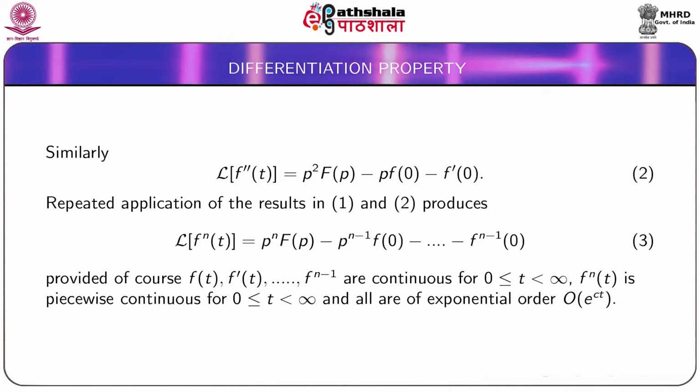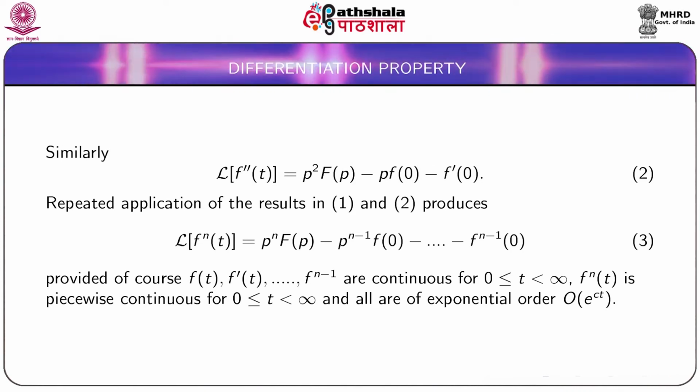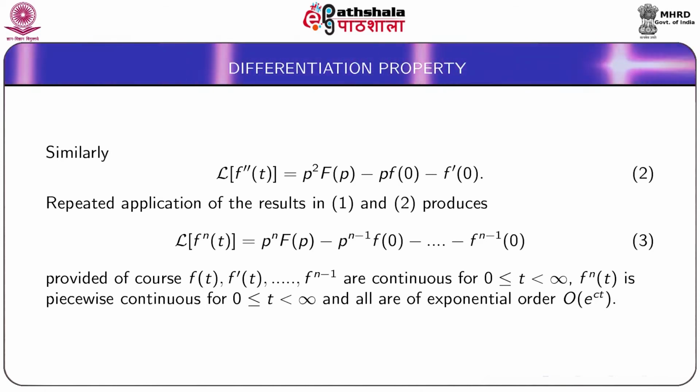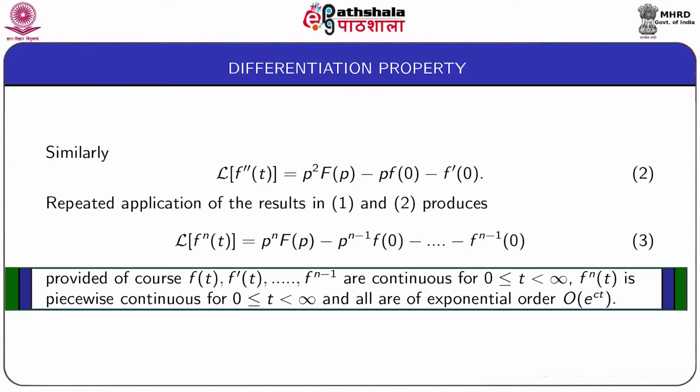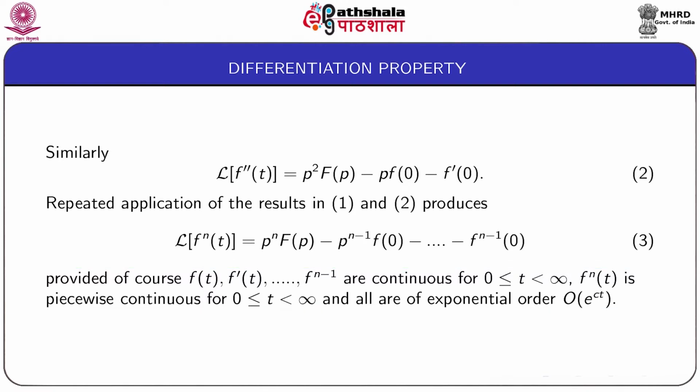Continuing in this way, this ends at minus f^(n-1) at 0 as given by equation 3, provided the first derivative, second derivative, etc. up to the nth derivative are continuous in the interval 0 to infinity, and the nth derivative, that is f^n(t), is piecewise continuous for 0 less than or equal to t less than infinity, and all are of exponential order e to the power ct.